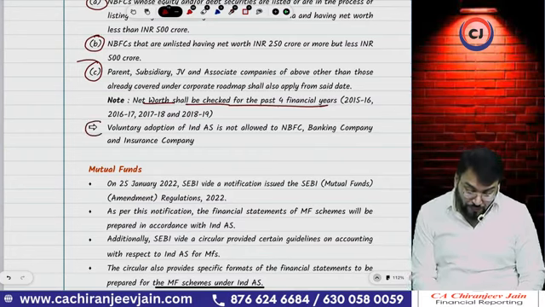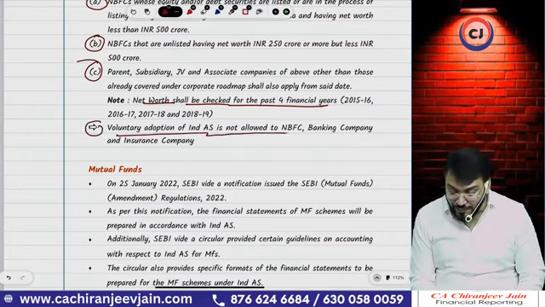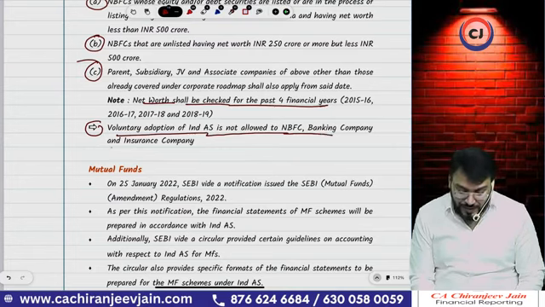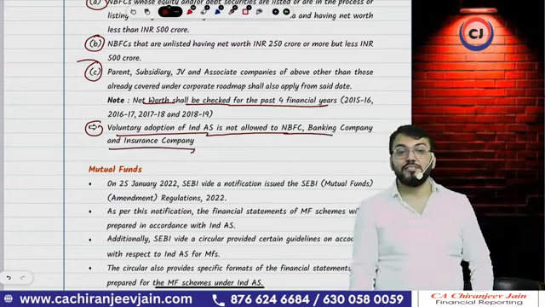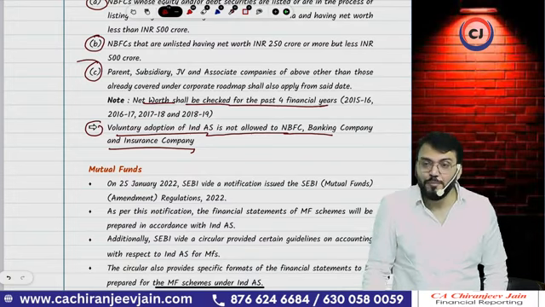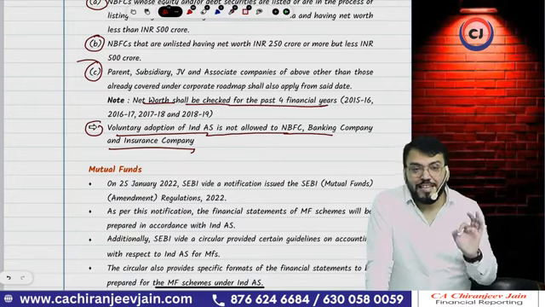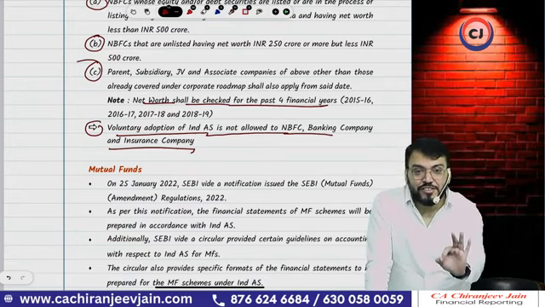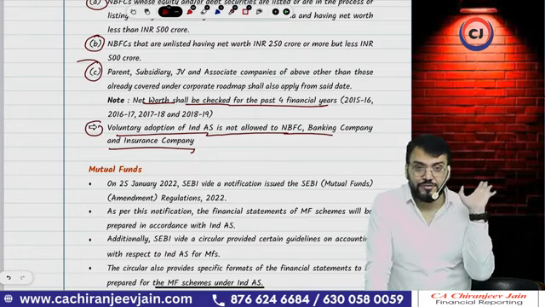However, one note is given: voluntary adoption of Ind AS is not allowed to an NBFC, banking company or insurance company. Voluntary adoption is only for what? A general company. This is very important for MCQs. It has not been asked yet, but from my point of view, this question will be asked. So no NBFC, banking company or insurance company can apply Ind AS on a voluntary basis.